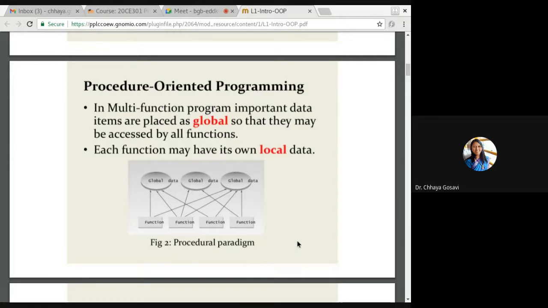So this 8 value is available to all the functions. So this is called side effect. If by mistake any function replaces that n is equal to 0, it will be 0 for all. So there are 8 students, and if I want to display information of those 8 students and the value of n is 0, it will not work. Because in the for loop, if it is i equal to 0, i less than n, i plus plus, and the value of n is 0, this display function will not work. Because one of the functions has modified that value by mistake.